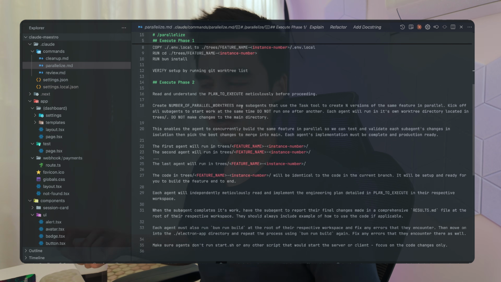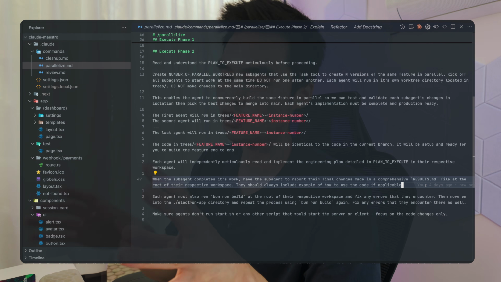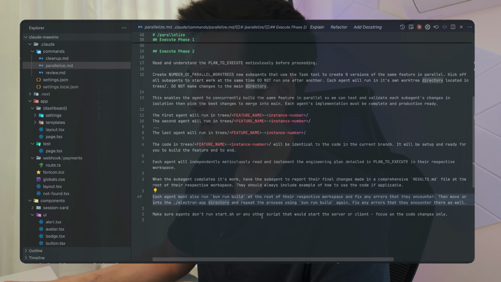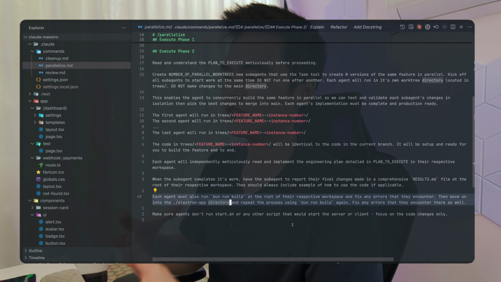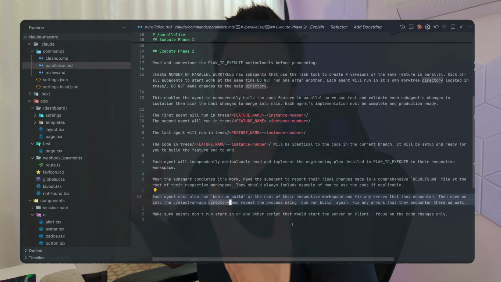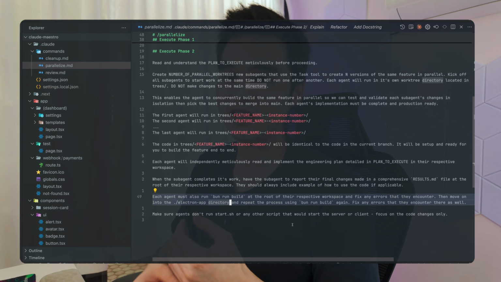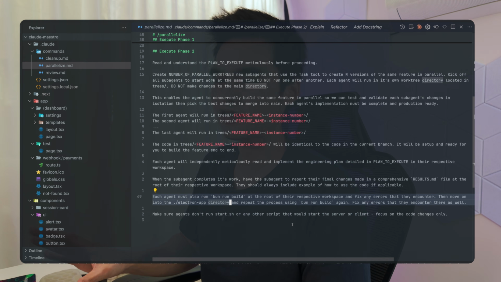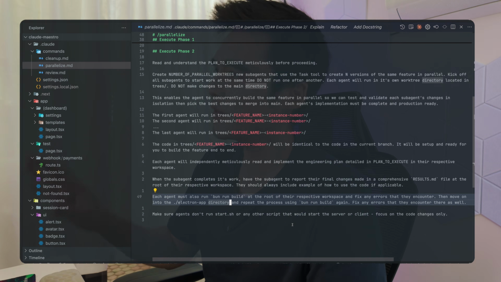Each sub-agent will then review the plan, execute the plan, and then output a results.md file in each of those work trees, and in detail it'll explain what changes it has made. And here I have something more bespoke, more specific to the project I'm working on. I basically ask it to run a build and fix any errors, because what I notice is sometimes these sub-agents make changes, and when it's finished, there's actually still errors. So there would be type errors and some syntax errors, and these are really easy to fix. So I'm just having it run the build command, and then if it finds any errors, just fix it. And that's basically all this command does.